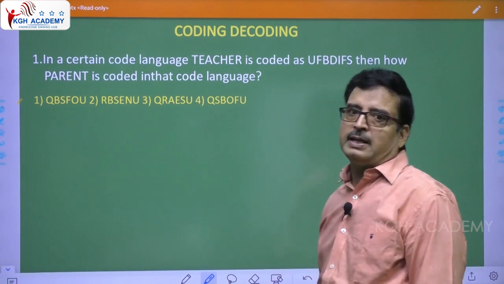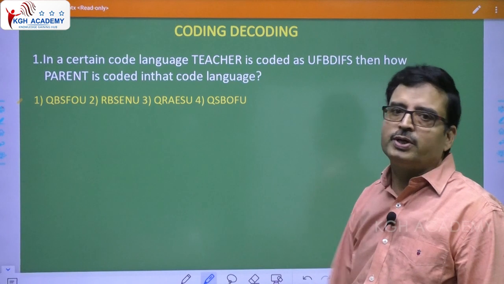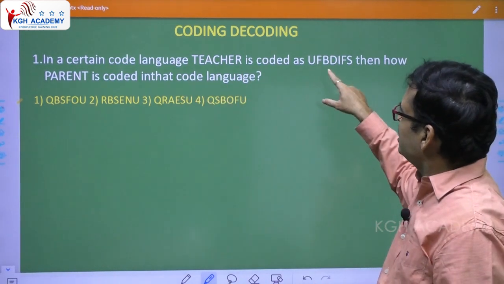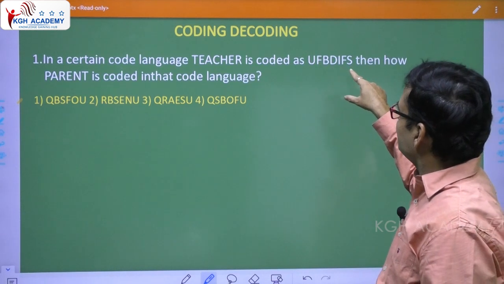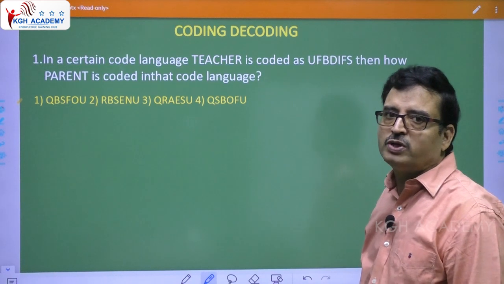See the question. Every question will be discussed in a detailed way, no issues at all. In a certain code language, TEACHER is coded as UFBDIFS. Then how is PARENT coded in that code language? This is what is given.